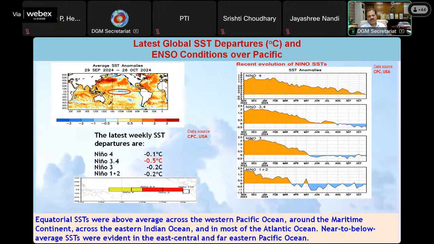You can infer from what has happened in the past. But if you look at the temperature here, yes, it has become negative in the 3.4 region. For the last 2 months, it has been negative, but the threshold is not yet satisfied to declare it as a La Nina year.